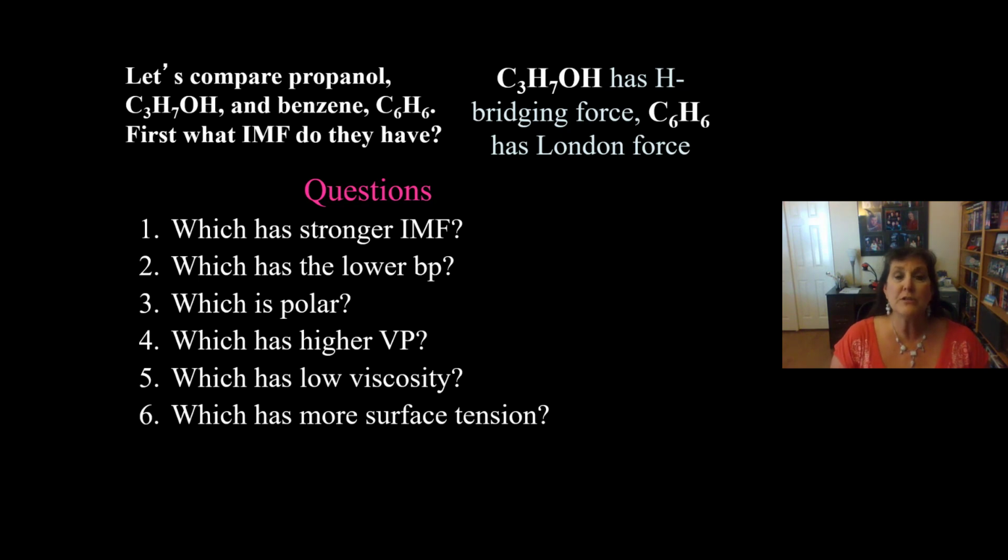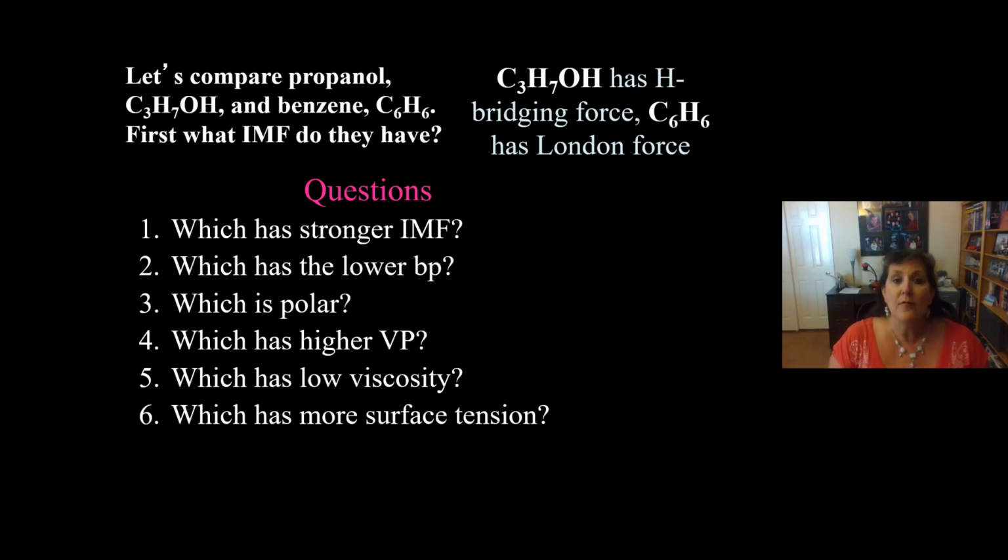Number three, which is polar? Well, I think we already answered that question, didn't we? Benzene is C6H6. That's nonpolar. So it must be the propanol. Propanol has an OH bond, which is a polar bond, and that makes propanol polar. So number three is propanol.